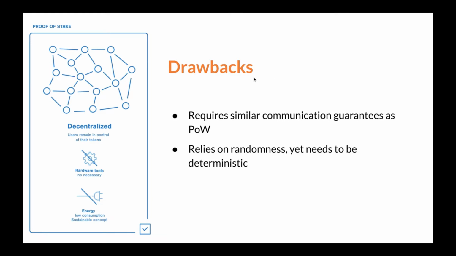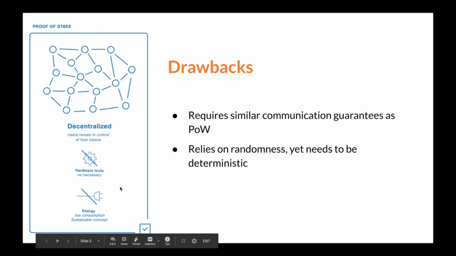Researchers have tried to address the wastefulness of POW through the proof of stake approach. In this, the miners are replaced with participants who contribute to the running of the system according to the amount of cryptocurrency they hold. And for that reason, they're called validators. As you can see, there are no hardware requirements, and your chances of being a validator are not directly proportional to the amount of hardware that you have. And finally, the energy consumption is lower compared to POW.